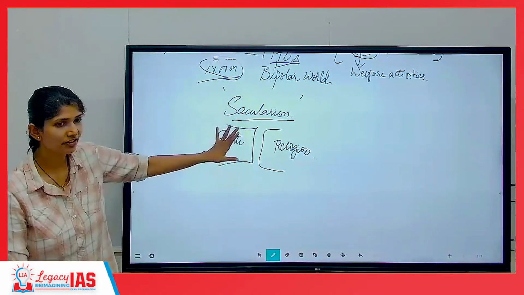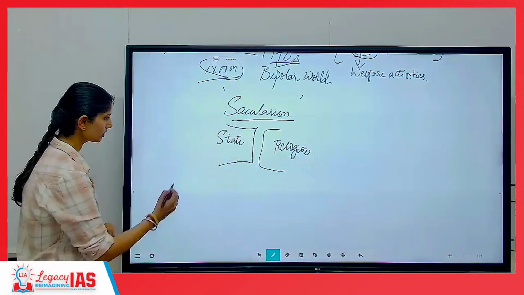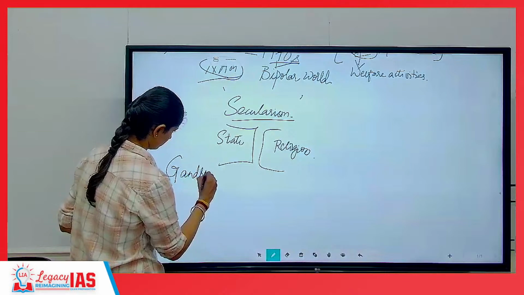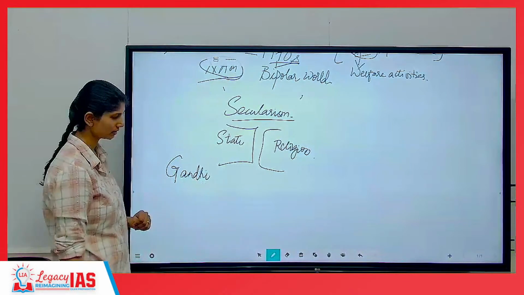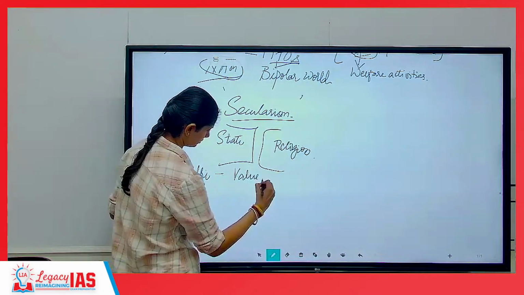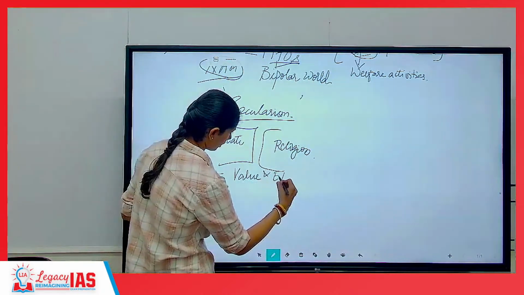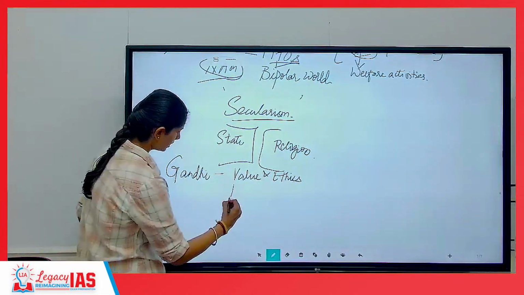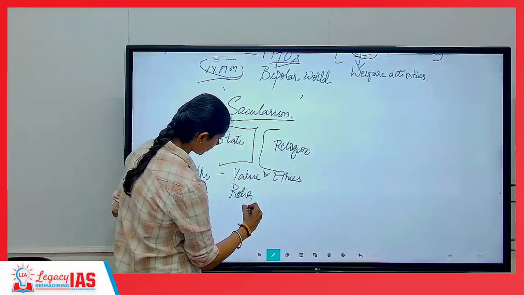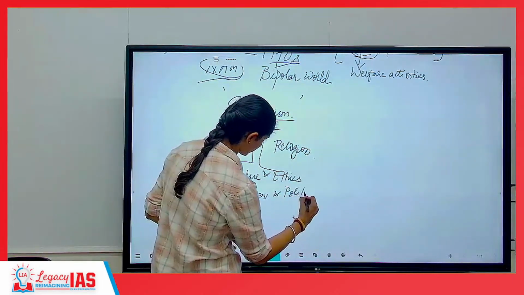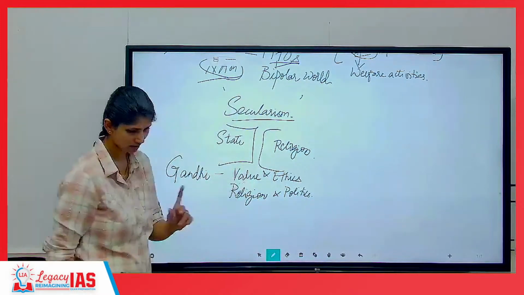I told you this is a Western model. Now we'll introduce this Indian figure. Who said that? Values and ethics cannot be separated. Religion cannot be separated from politics. Religion and politics cannot be separated. Just write down these things, then I'll explain.